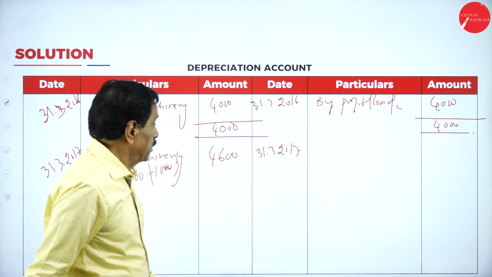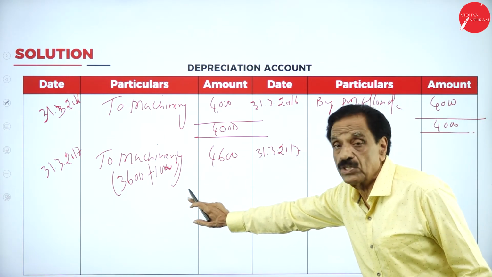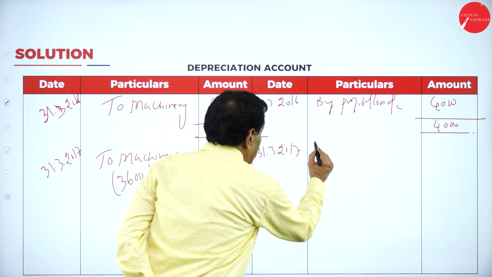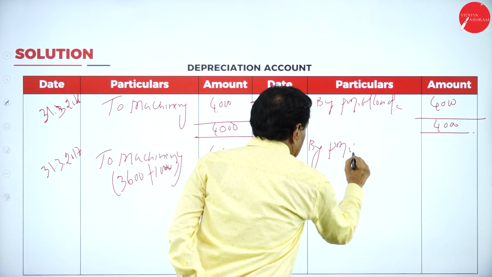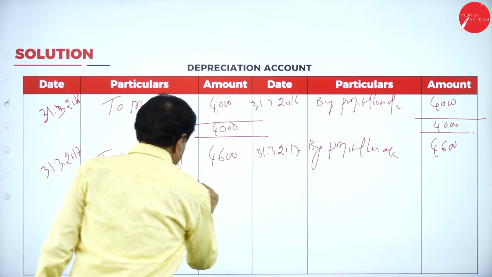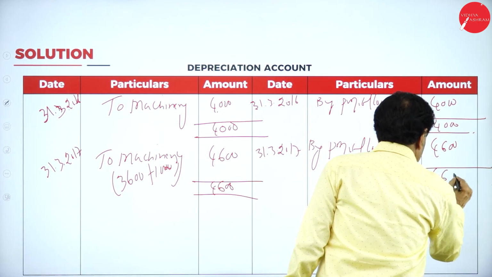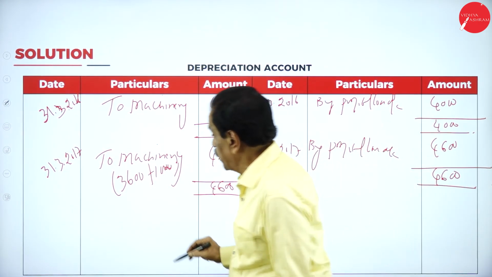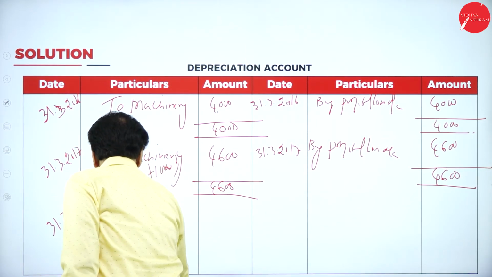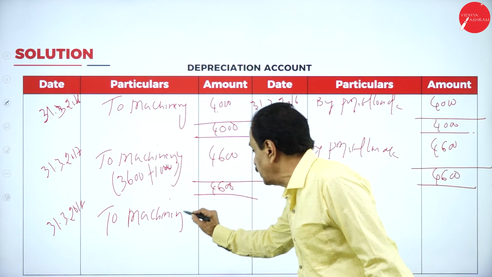So here we'll come back here: to machinery 4,000 by P&L account 4,000, to machinery now 4,600, transfer to profit and loss account. Last year, 31/3/2018 to machinery.